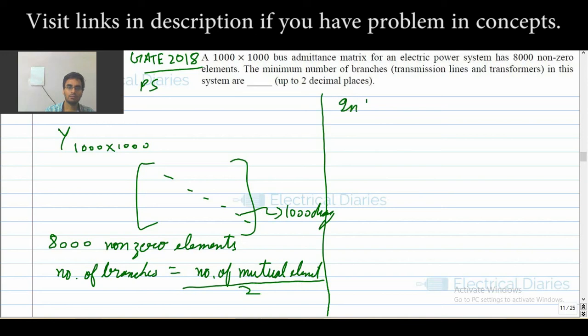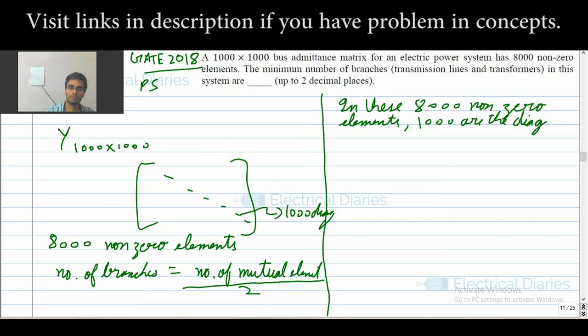In these 8000 non-zero elements, 1000 are the diagonal. The diagonal elements are always non-zero. That is the universal fact.